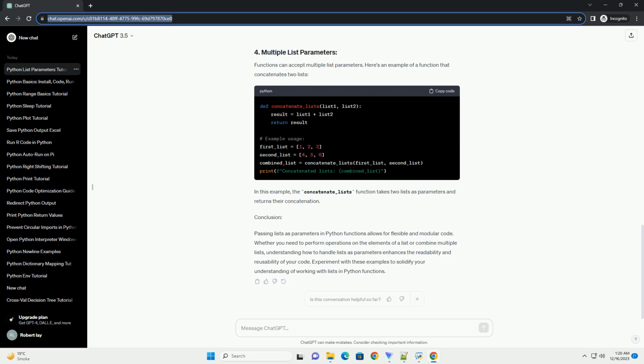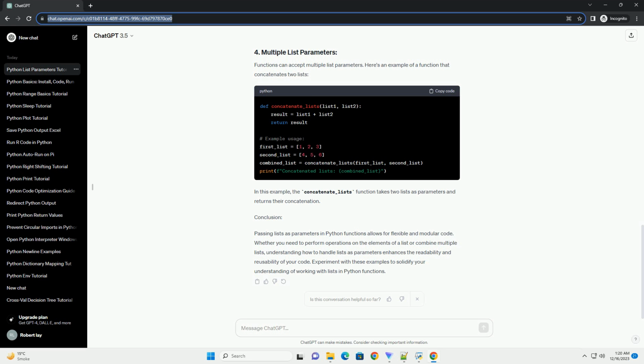Title: A Guide to Handling Lists as Parameters in Python Functions. Introduction. In Python, functions can take various types of parameters, including lists. Lists are versatile data structures that allow you to store and manipulate sequences of elements. Passing lists as parameters to functions is a common practice, enabling you to create reusable and modular code.